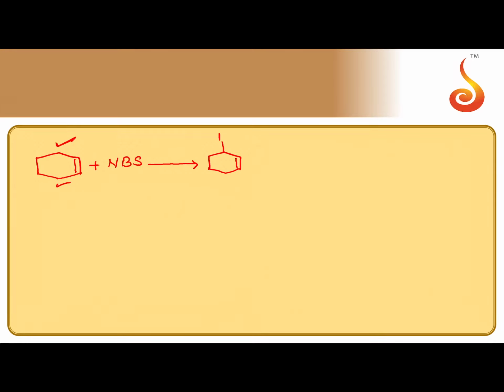After the formation of allyl bromide, this is reacted with magnesium in the presence of ether. We know Grignard's reagent is formed. Magnesium is inserted between C and Br. So we can get one Grignard reagent. Cyclohexenyl magnesium bromide is the Grignard reagent.